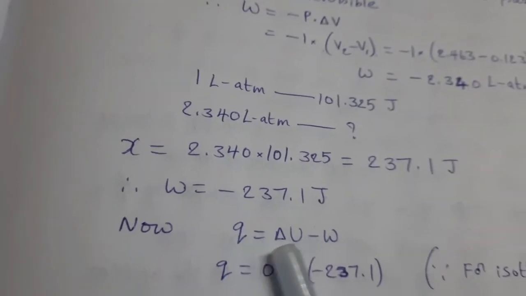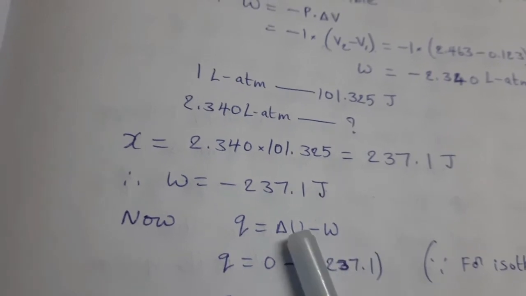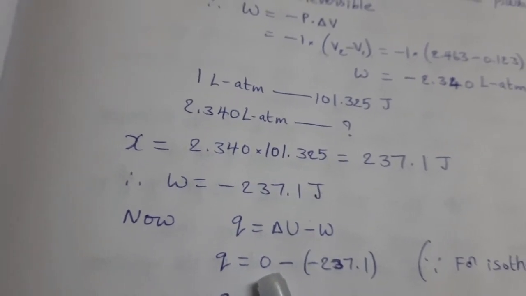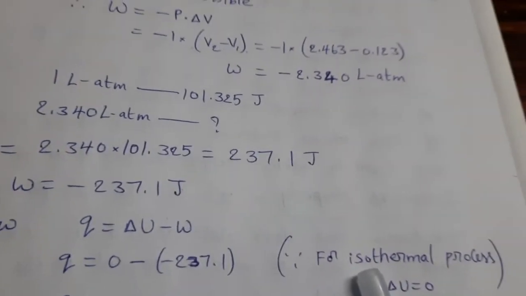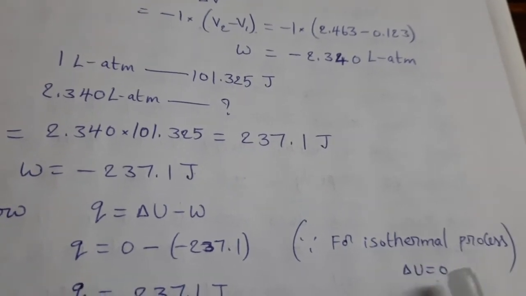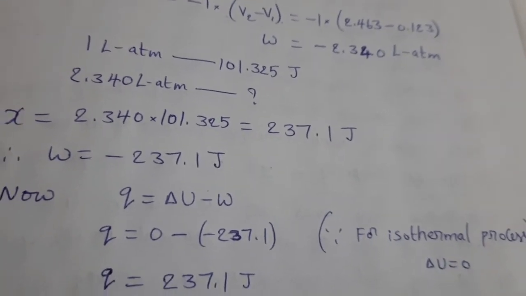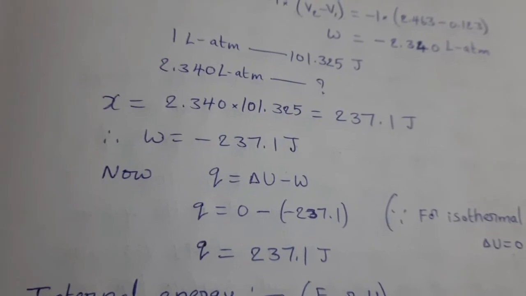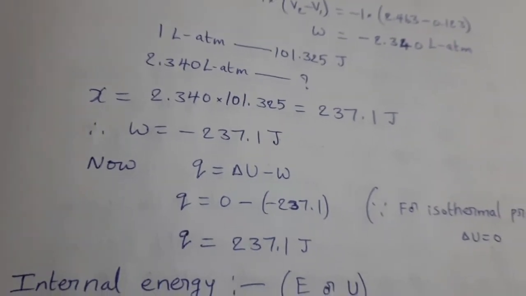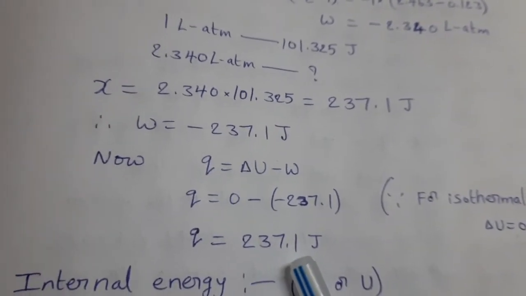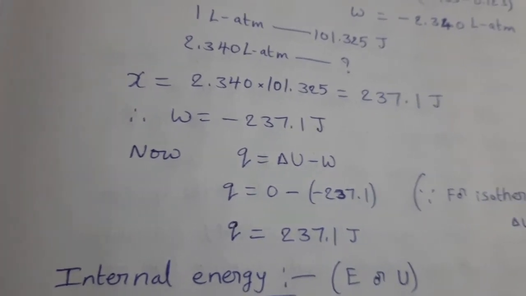Now Q equal to delta U minus W. Here delta U is 0 because it is an isothermal process. Isothermal process means delta U equal to 0. Then Q equal to plus 237.1 joules. Okay. Next.